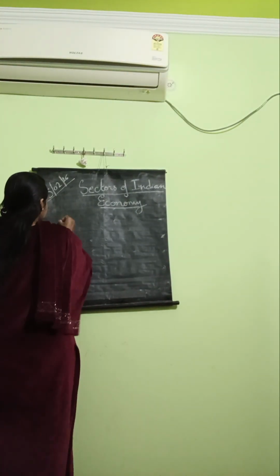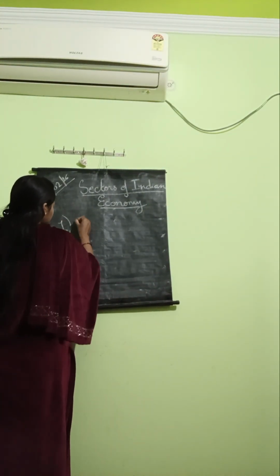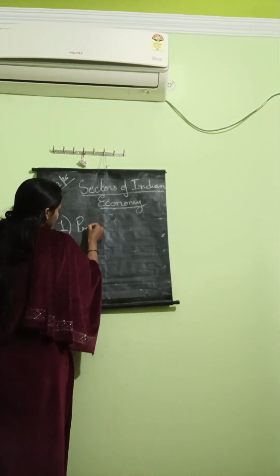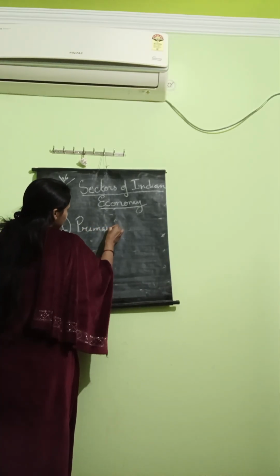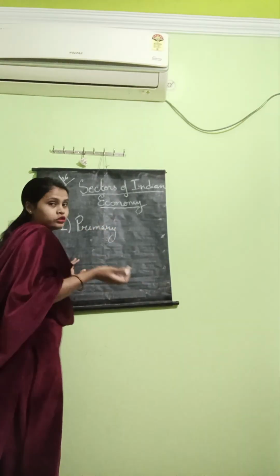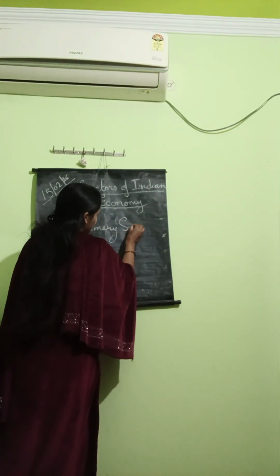Primary sector, this is also called the agriculture sector.